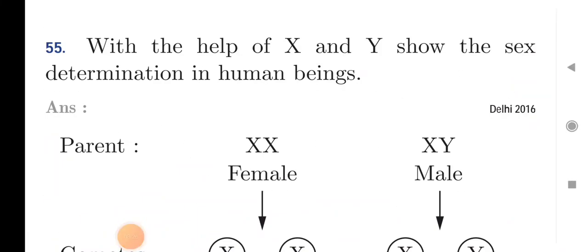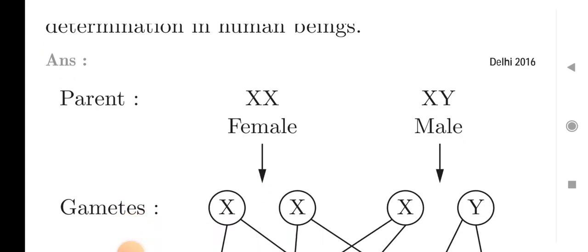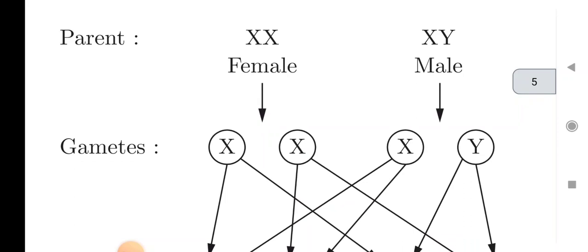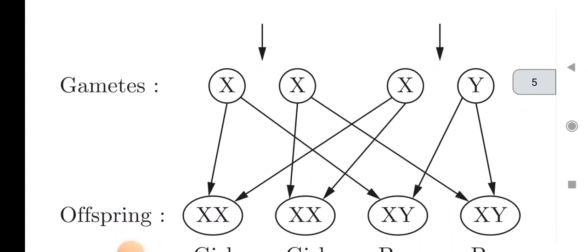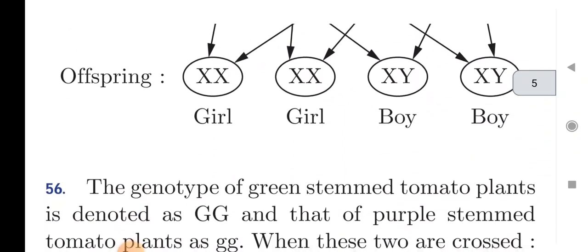Next question is with the help of X and Y show the sex determination in human beings. You know that females have only XX sex chromosomes while males have XY chromosomes. When these XX and XY chromosomes are crossed with each other, then offspring produced are 50% girl child and 50% boys.